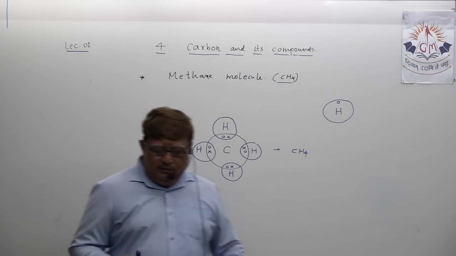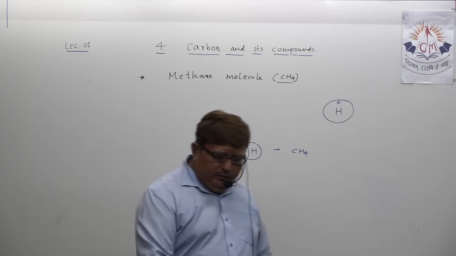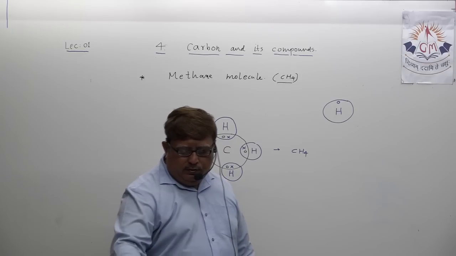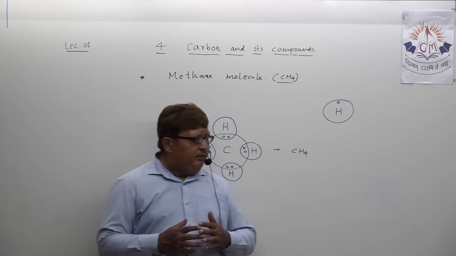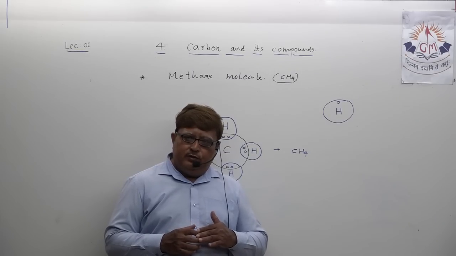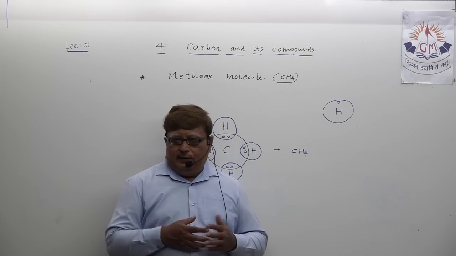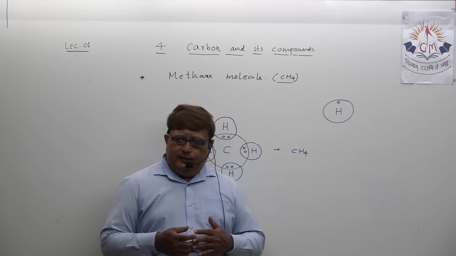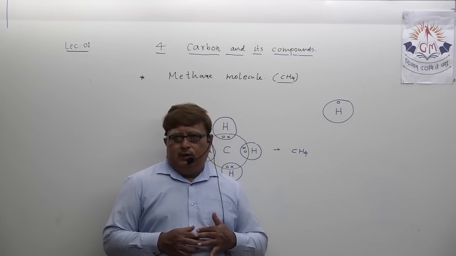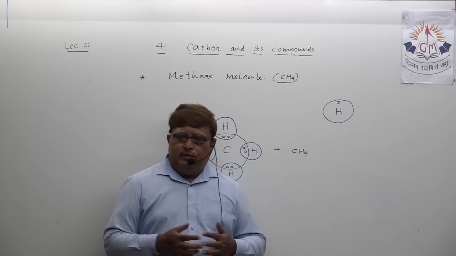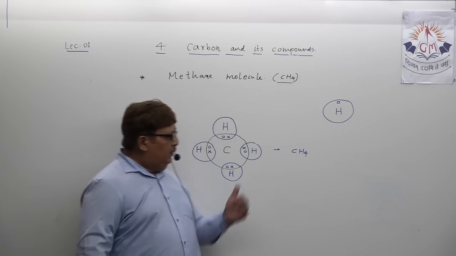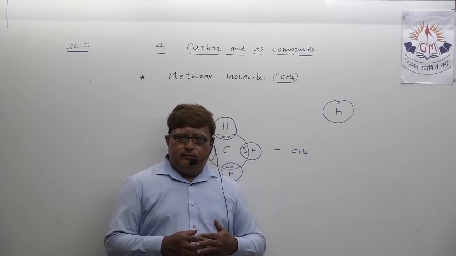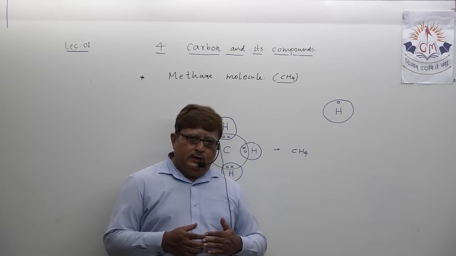Okay, before we end, my dear students, what we discussed today is the covalent nature of carbon. Carbon possesses the covalent type of nature. Why not ionic nature? That I explained: it is not possible for it to accept or donate electrons. That's why carbon involves itself in sharing of electrons and becomes chemically stable. So this is the formation of the methane molecule. We will discuss many such compounds in our next lecture.